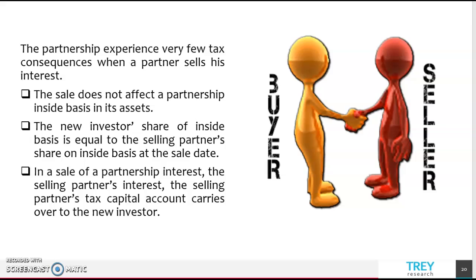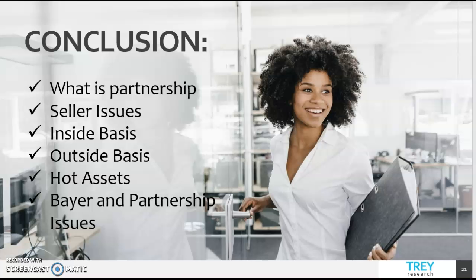The sale doesn't affect the partnership's inside basis in its assets. The new investor's share of inside basis is equal to the selling partner's share of inside basis at the sale date. In the sale of a partnership interest, the selling partner's tax capital account carries over to the new investor.